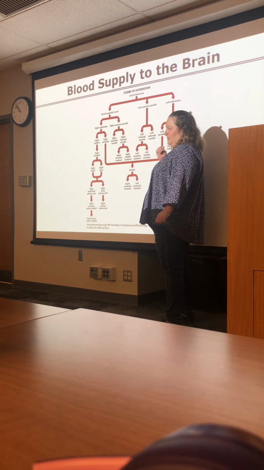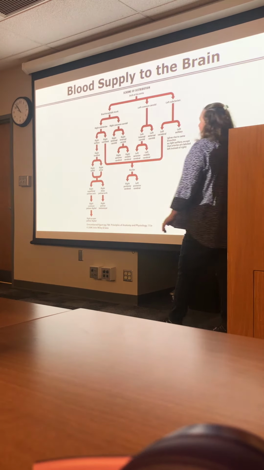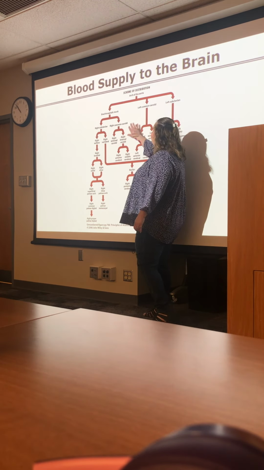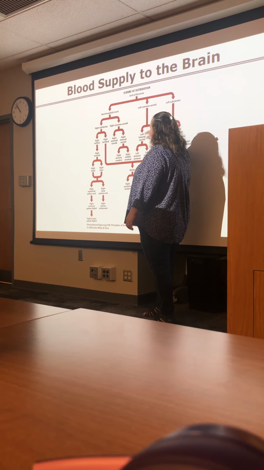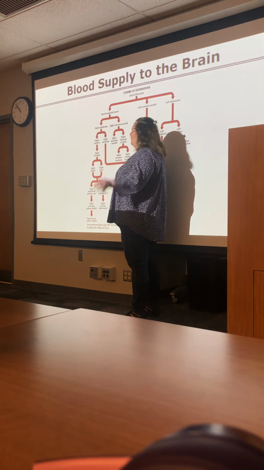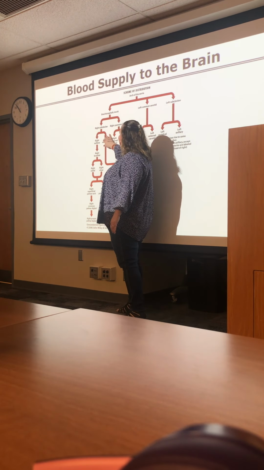Left ventricle. So we're going to leave from the left ventricle, go into the arch of the aorta. From the arch of the aorta, we have the brachiocephalic trunk, left common carotid, and the subclavian. If we take the brachiocephalic trunk, let's first talk about the vertebrals. The vertebrals are going to come off the subclavian.